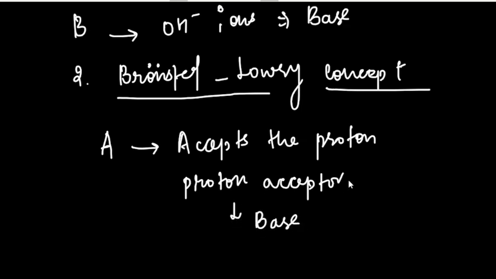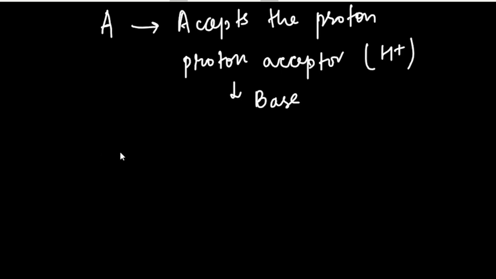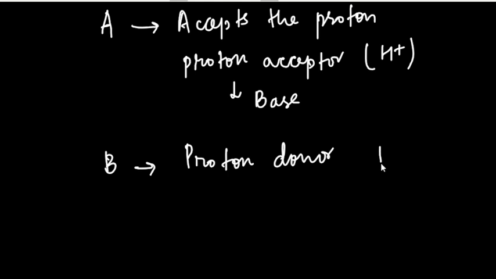What is a proton? H positive is also a proton. So a proton acceptor is a base according to Bronsted and Lowry. What about an acid? If a chemical compound B is a proton donor, if it gives H positive ions, then it is an acid. Simple, very similar to Arrhenius.